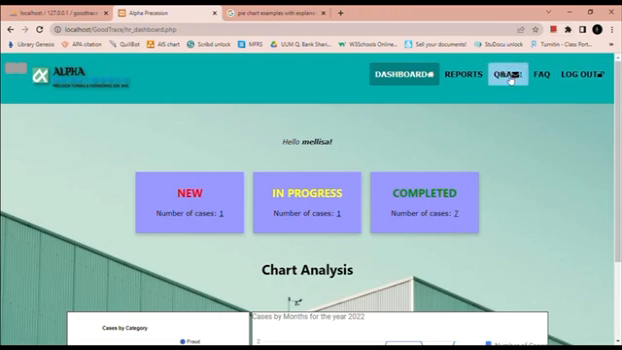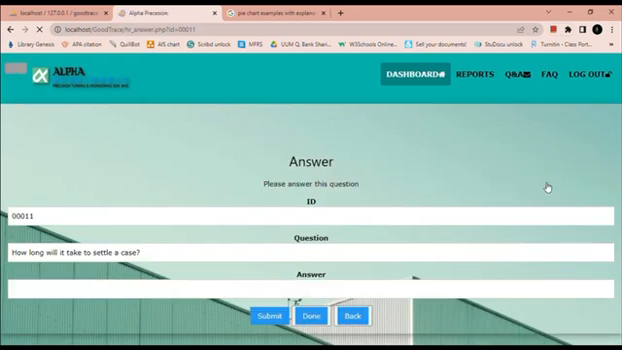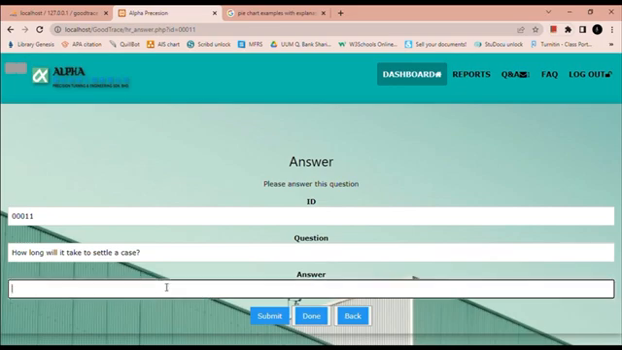Next, in the Q&A section, if there are any new questions received, the number will be shown here. Here we can see the question is, how long will it take to settle a case? We can click the answer button to answer the question.